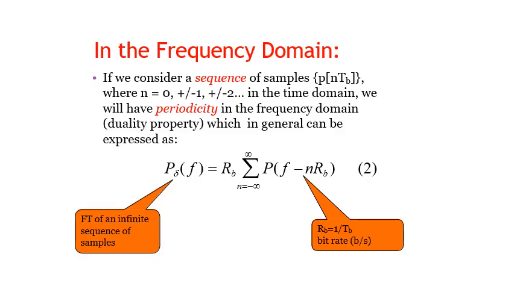In the frequency domain, if we consider a sequence of samples p(nTb), where n is equal to 0, plus or minus 1, plus or minus 2 in the time domain, then we will have periodicity in the frequency domain by using the duality property, which in general can be written as P delta(f) equal to Rb times the sum over n from minus infinity to infinity of P(f - nRb). Here P delta(f) is the Fourier transform of the infinite sequence of samples, and Rb is nothing but 1 by Tb, the bit rate in bits per second.